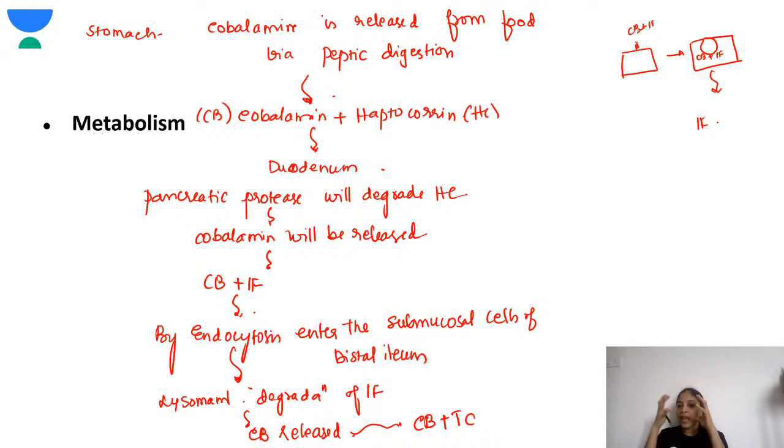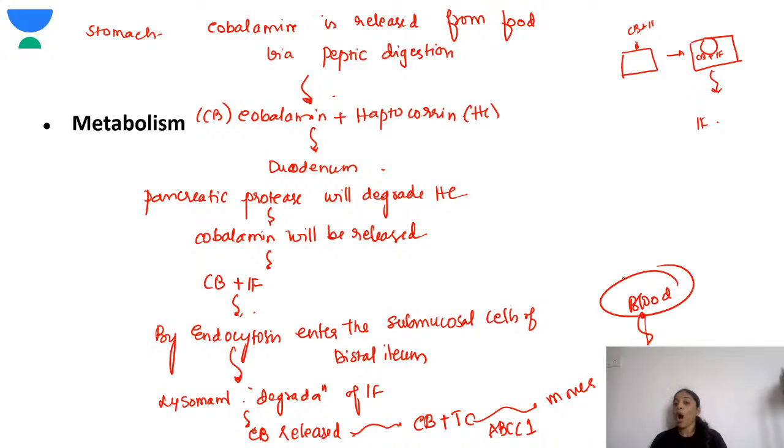Now this cobalamin and transcobalamin, which is inside the cell, with the help of another protein, the ABCC1 protein, will move out of the cell and will be in the blood.